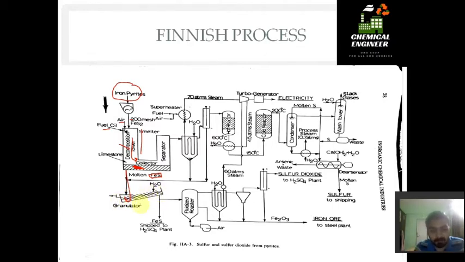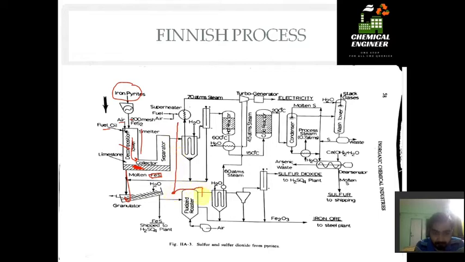Moreover, some part of it is sent to the fluidized bed and contacted with air. When FeS comes in contact with air, it forms Fe2O3 and SO2 gas. So what we have discussed is this part.